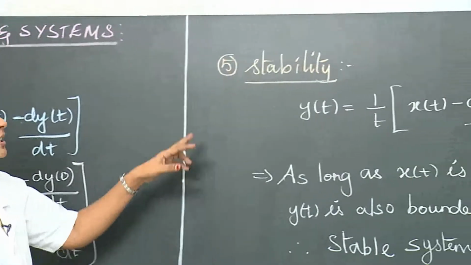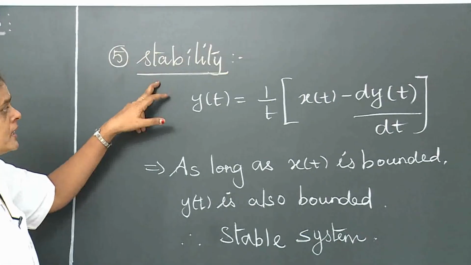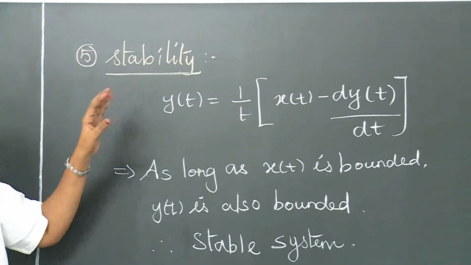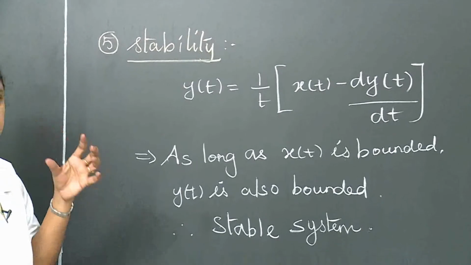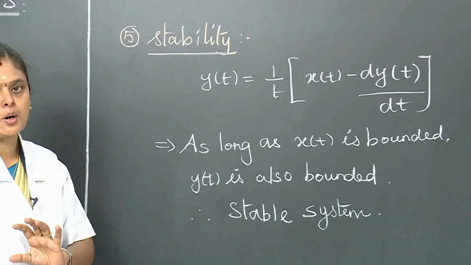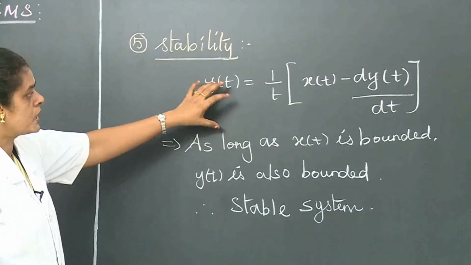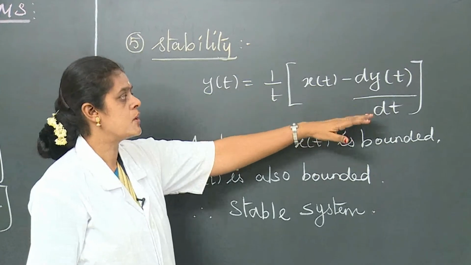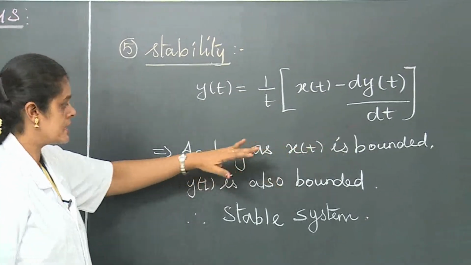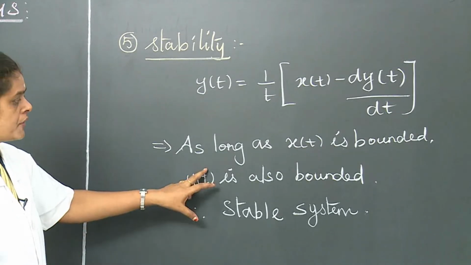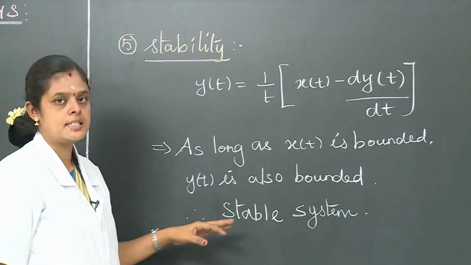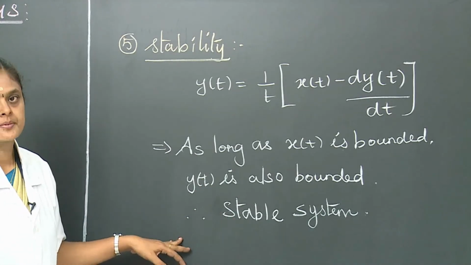So the last property is the stability property. We know that every bounded input gives a bounded output. That means if the input is bounded, automatically the output is bounded, right? So y of t equals 1 by t x of t minus dy of t divided by dt. So for this system, as long as x of t is bounded, y of t is also bounded. So the system is a stable system.